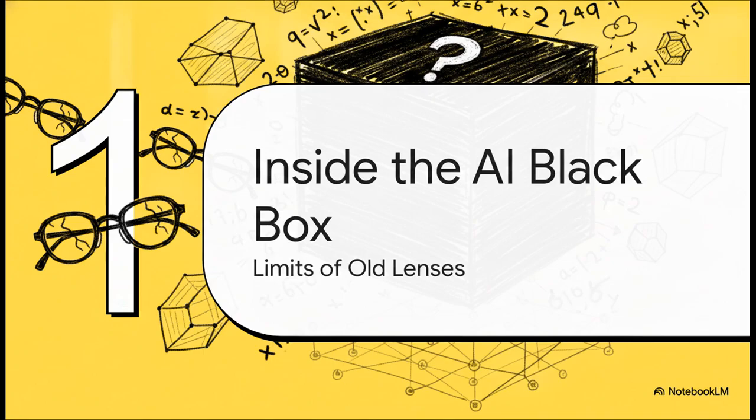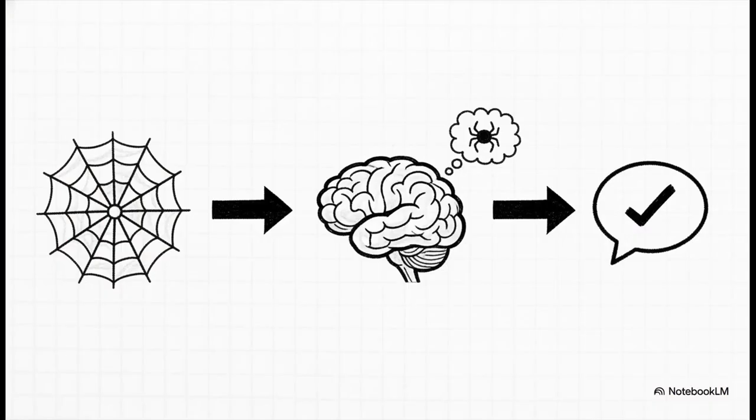Starting with Section 1: Inside the AI black box and the limits of the old lenses we used to rely on. Think about this classic multi-hop logic puzzle. The prompt is, "The number of legs on the animal that spins webs is." To get to the correct output, which is 8, Claude needs to use a silent intermediate concept. It has to realize, without saying it, that we are talking about a spider. But the word spider is never actually spoken by the AI. It's a completely unspoken working variable. The huge question for AI researchers has always been, how do we see that silent concept when it's buried deep in millions of mathematical activation dimensions?